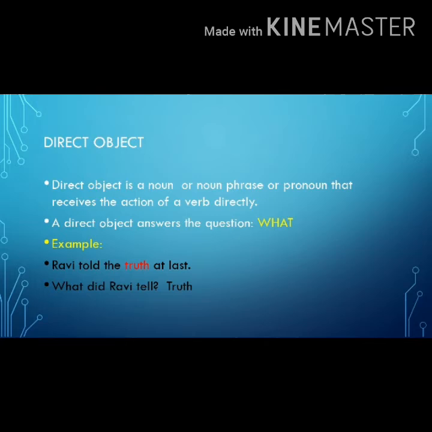Next, we will see a direct object. A direct object is a noun or noun phrase or pronoun that receives the action of a verb directly. A direct object answers the question what. For example, Ravi told the truth at last. What did Ravi tell? Truth. So, truth is the direct object.